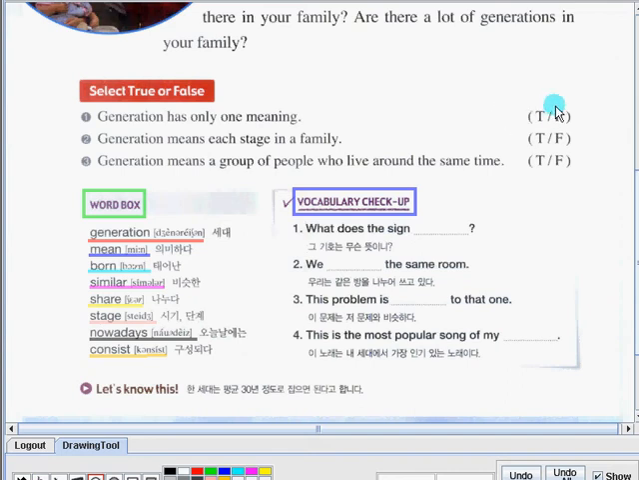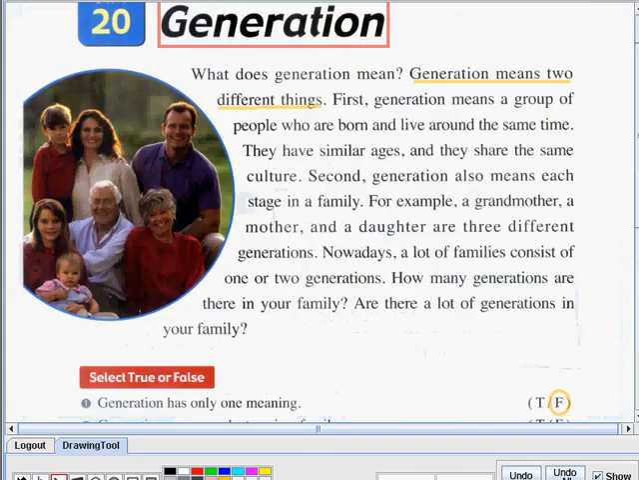This sentence is false. So let's check what word made it wrong. Here's the sentence. Generation means two different things. So, it has two meanings. So sentence number 1 is absolutely false. Now let's go to number 2.